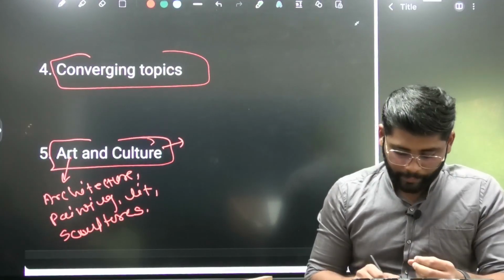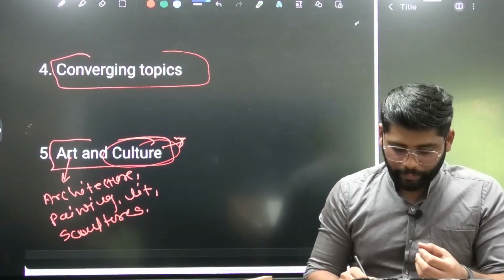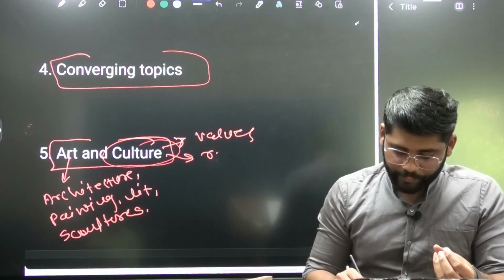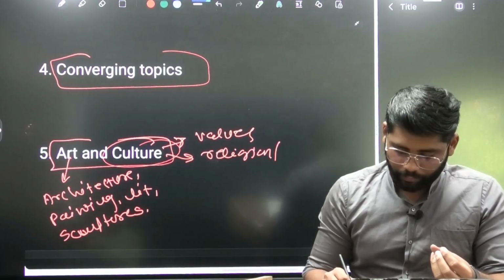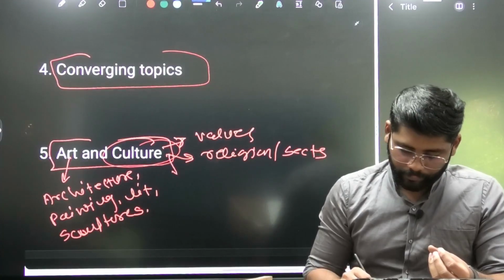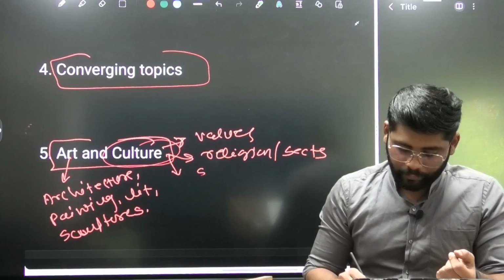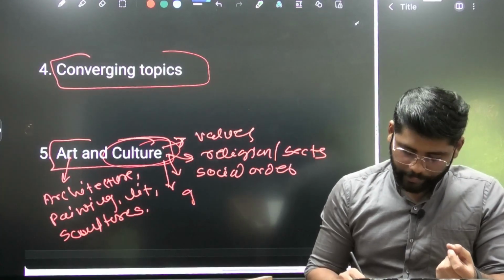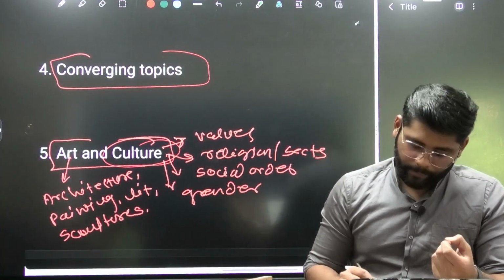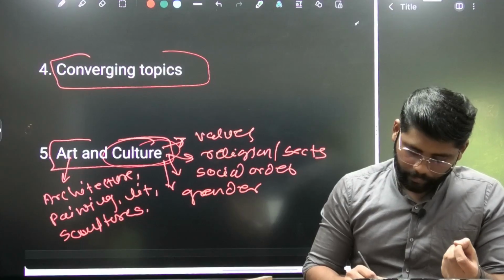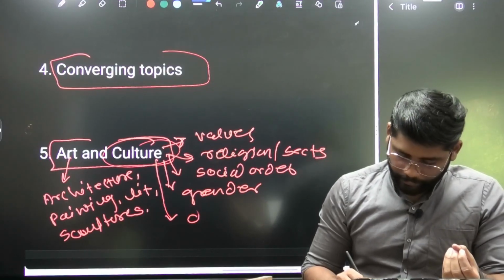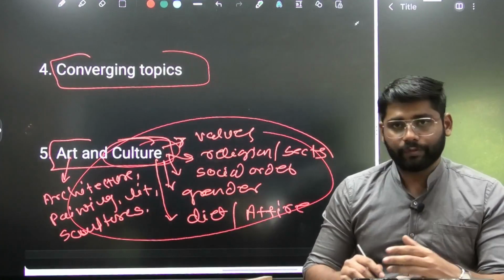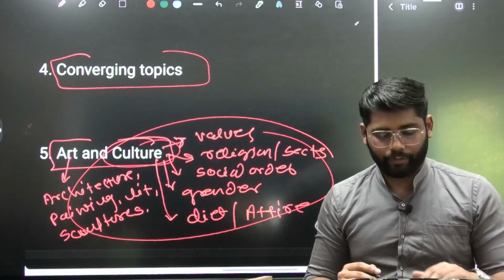Again, when it comes to culture, we'll see the values of society, then their religion or sects, their beliefs we can add here. So what was the social order, then the gender aspect we can bring here. Again we can bring the dietary habit, attire. So these kinds of aspects we can bring when we deal with a cultural question.